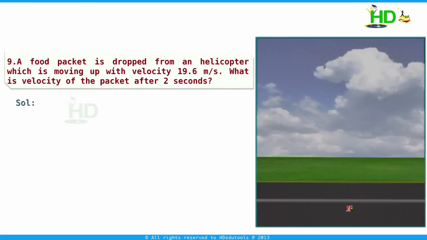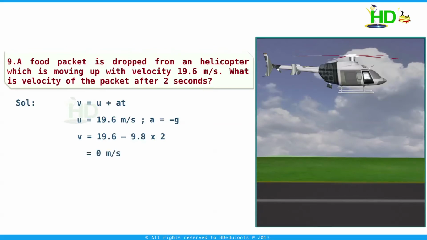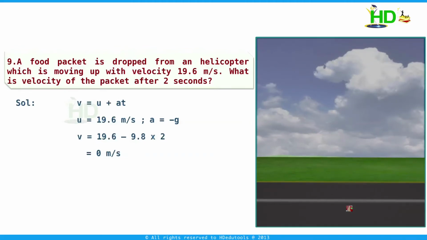This we can find using the equation v equal to u plus at. Here u is 19.6 meters per second and a is minus g, that is minus 9.8 meter per second square. Now substituting these values, the velocity is 19.6 minus 9.8 into 2. Now this is equal to 0 meter per second. Now what you can say, within these 2 seconds, the packet just reaches the maximum height.